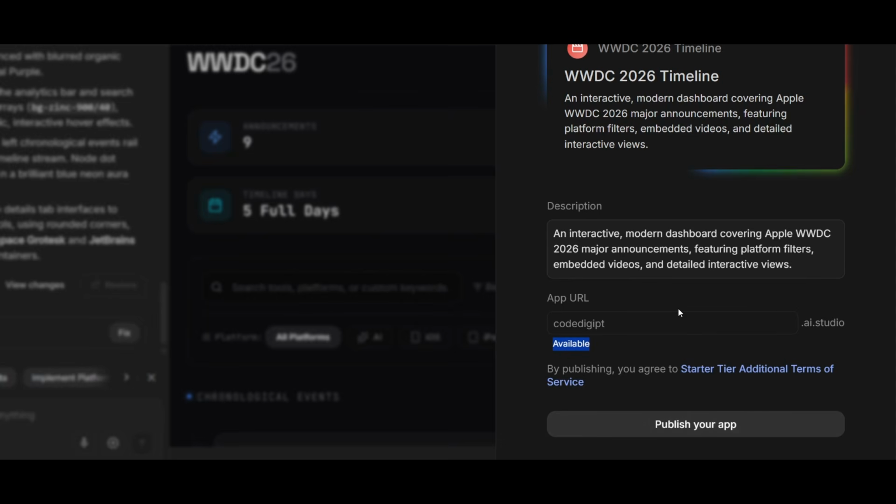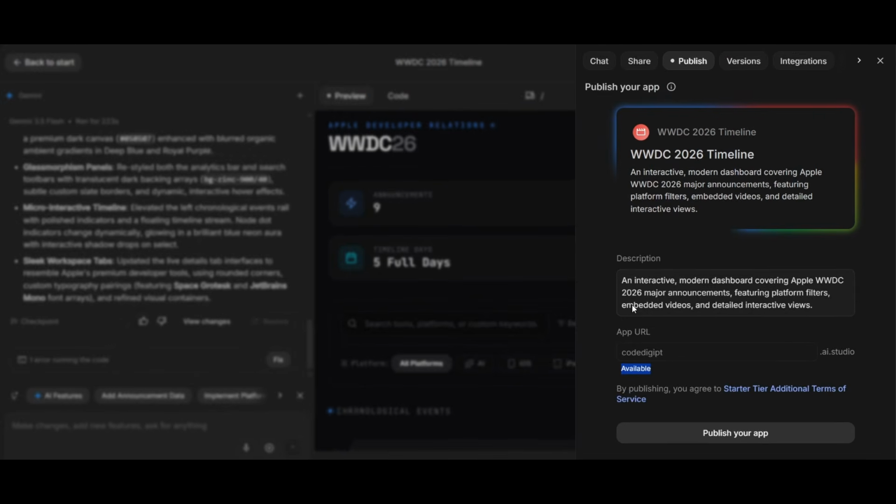But previously this feature was not there. They were randomly generating the app URL name, and you needed to use that. That was the previous requirement, but now you can choose your own name according to your choice. If it is available, you can select that, and also it is available for free. You don't have to pay anything, and now you can publish your app according to your choice.